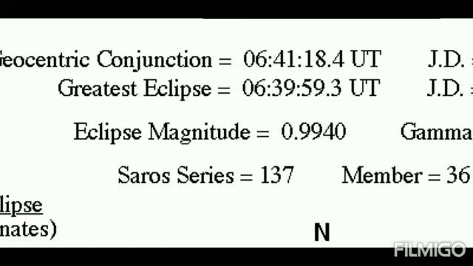It is not 100% because it is an annular eclipse, and as we know, in case of an annular eclipse, the apparent size of the Moon is less than the apparent size of the Sun, so the lunar disk is not able to obscure the entire solar disk. So a ring-like appearance forms at the time of the greatest eclipse. Another type of eclipse magnitude is the area-wise coverage of the Sun, which refers to how much area of the Sun is covered by the Moon. This is also less than 100% in this case because it is an annular eclipse.